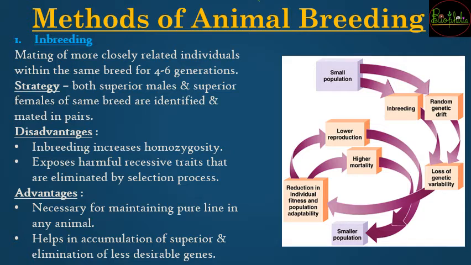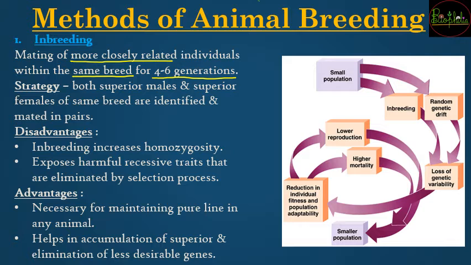So when you are going to mate, or that means when you are going to choose the two animals which are going to be closely related individuals and they are going to be coming from the same breed, very important, inbreeding है, so they will be coming from the same breed and that too within 4 to 6 generations. So 4 to 6 generations के अंदर के जो भी animals होंगे, you are going to breed them and that would be called as inbreeding.